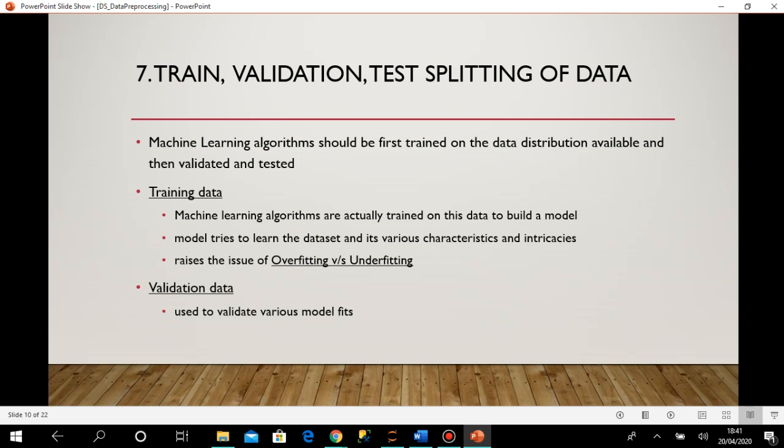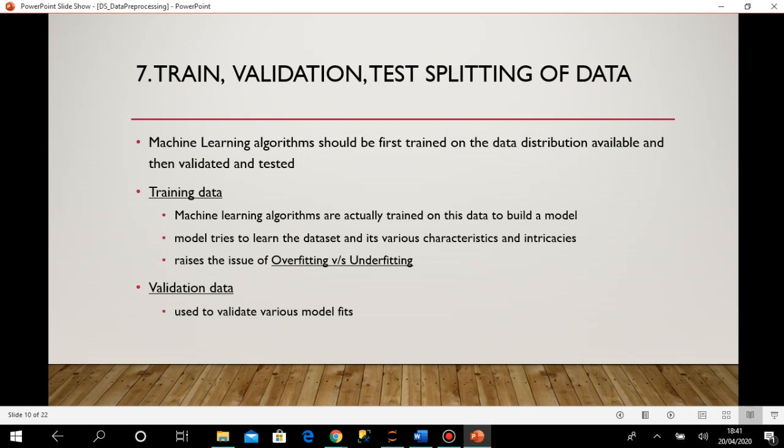They try to learn from the various features, various characteristics of the data set, and try to have some understanding of the nature of the data set, and based on that it can generate some prediction of the data. I have written that it raises the issue of overfitting and underfitting. I'll come to that later.